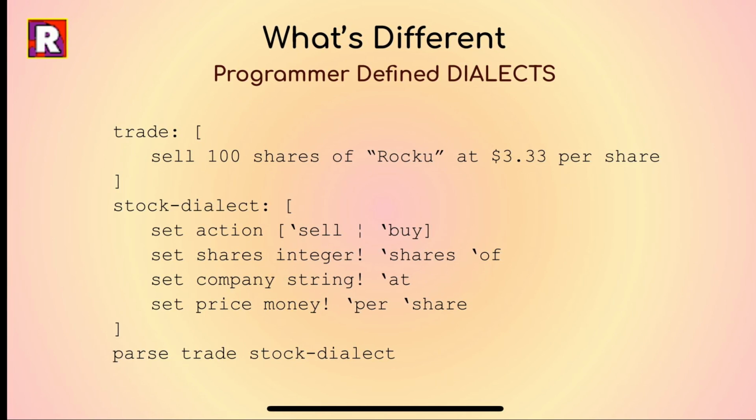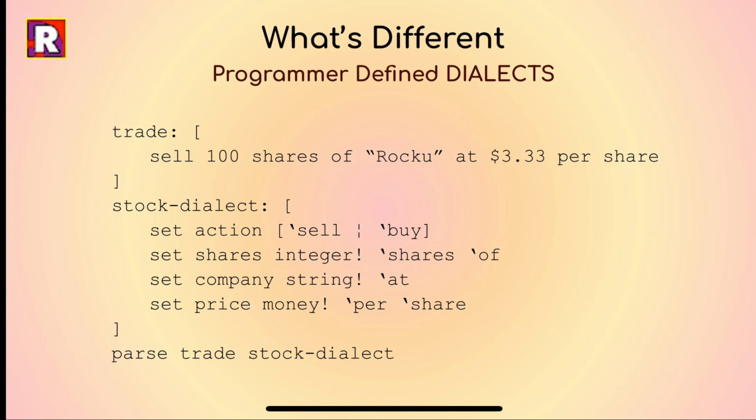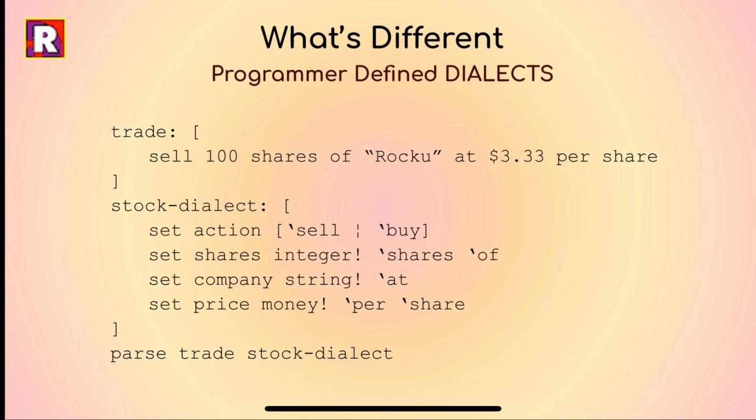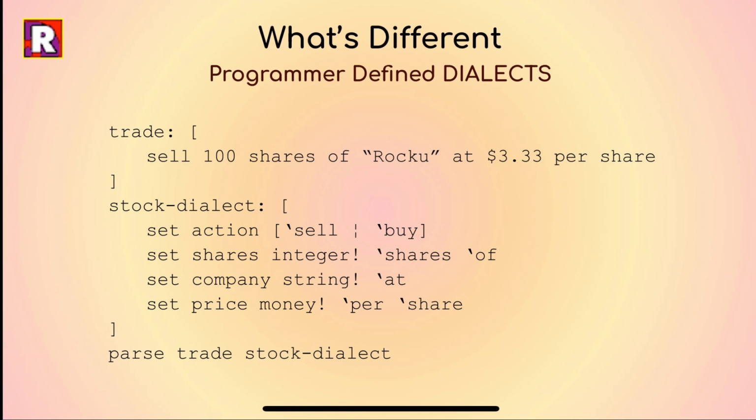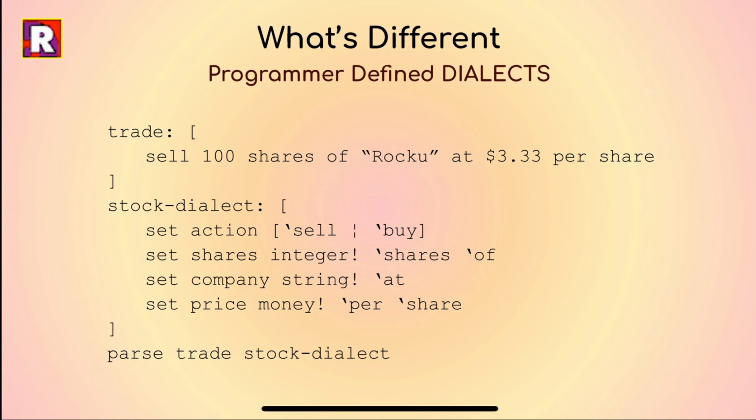The broken line indicates that your trade will choose either the action to sell or to buy, or it will evaluate to false. The exclamation point sets the data type to the specified field. So in this example, the variable shares is an integer data type, the variable company is set to a string data type, and the variable price is set to the money data type.